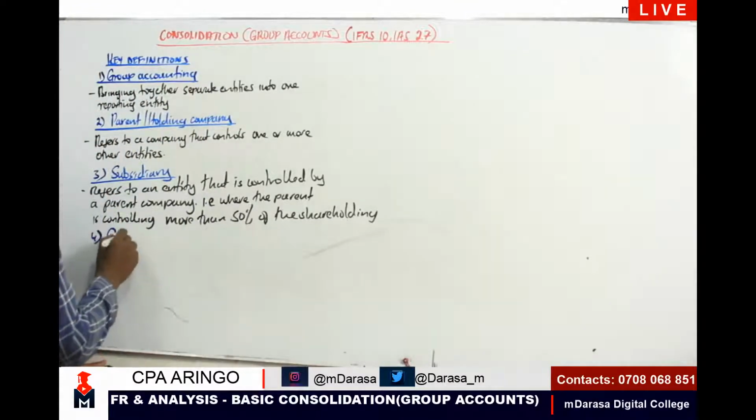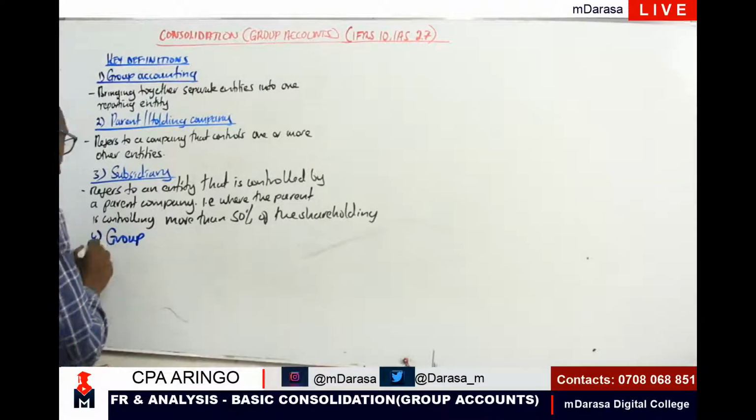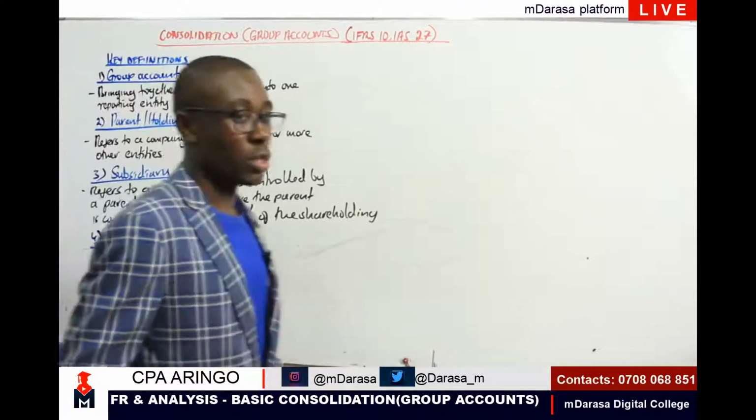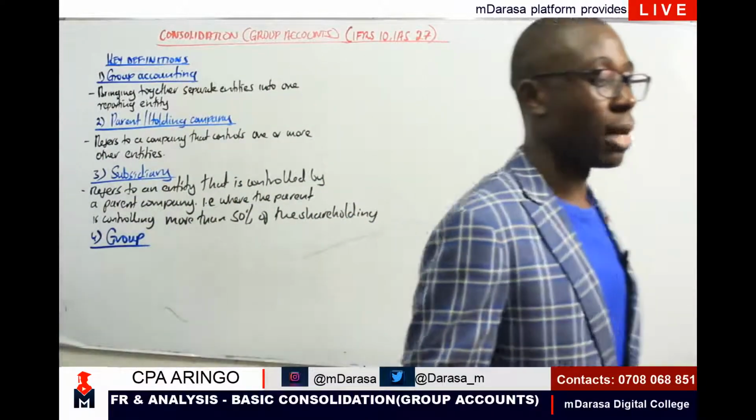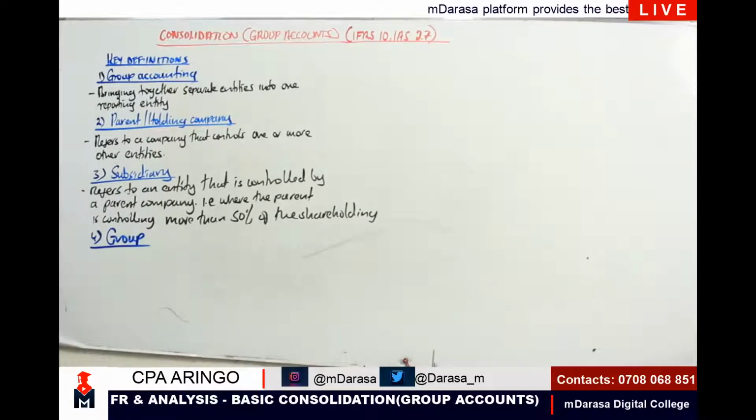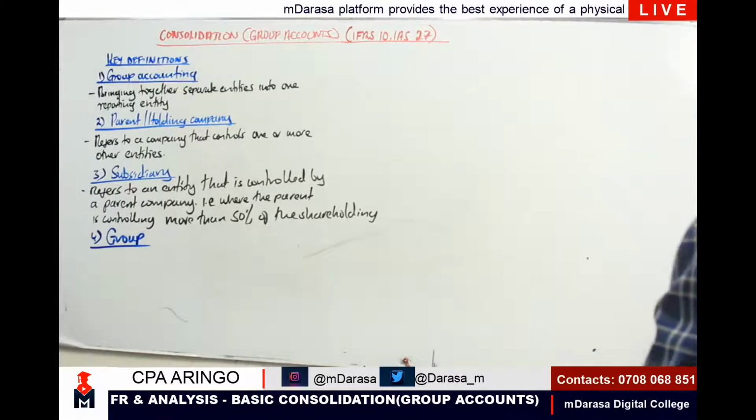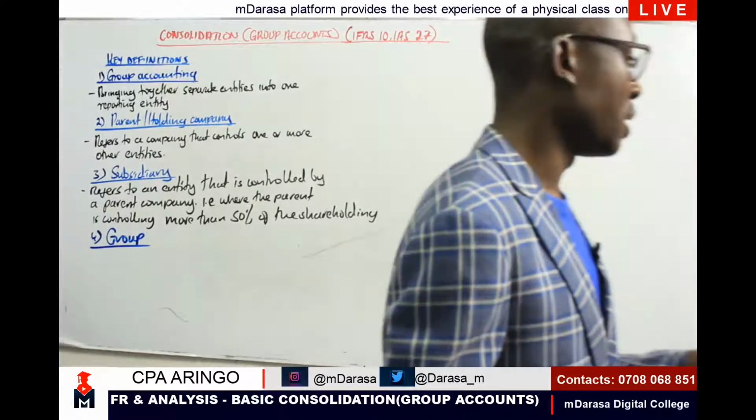So that should take us to terminology number 4, which will be very important for us to understand. This time, talk about group now. In this context, let us talk about group in the context of financial reporting. Basically, that is what you're analyzing. So group refers to the parent and all its subsidiary companies.